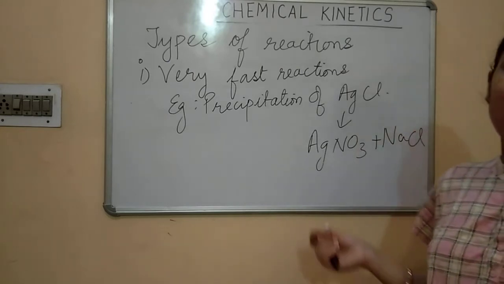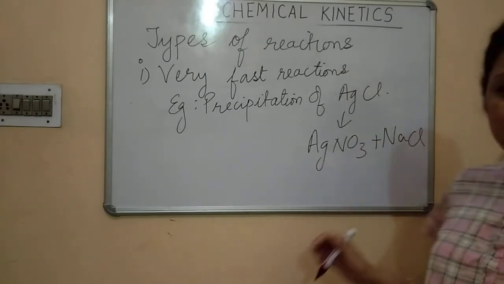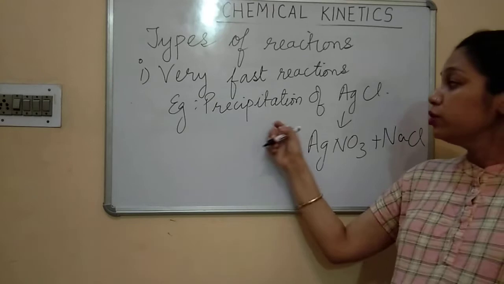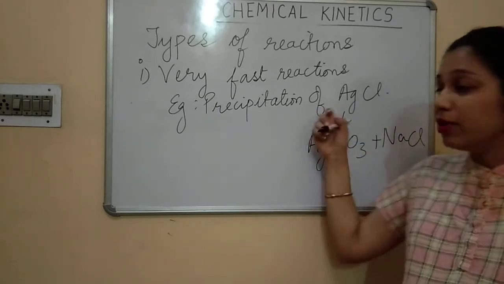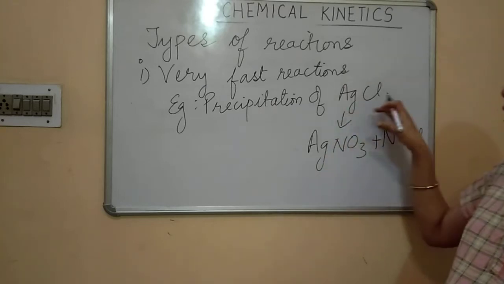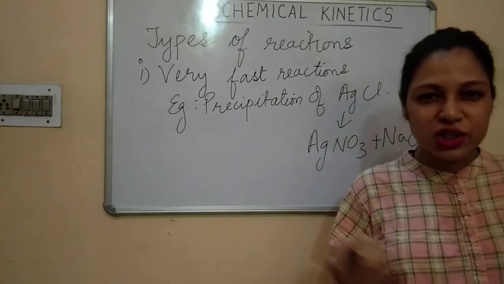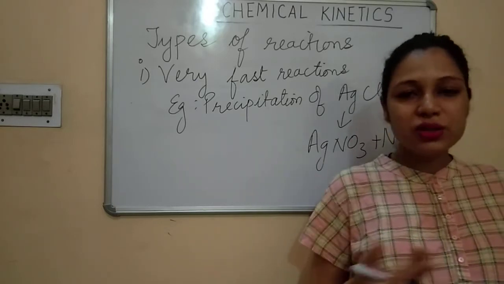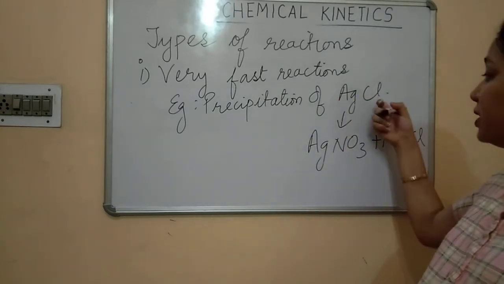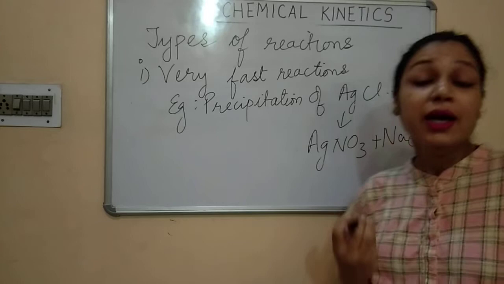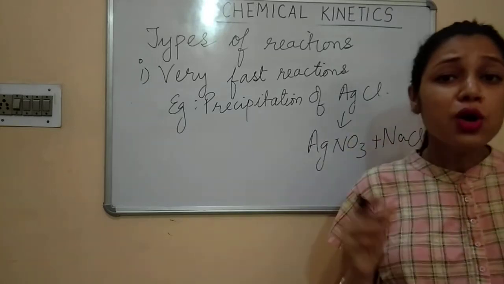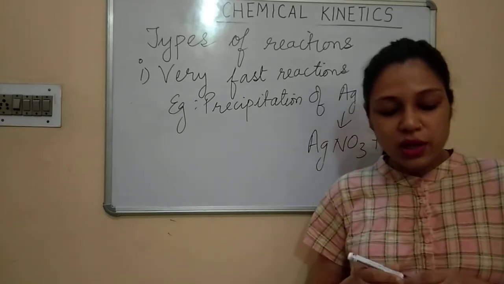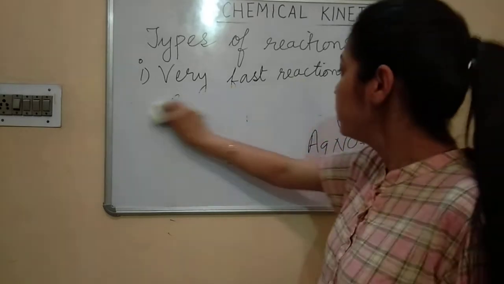So when you add NaCl to AgNO3, that is silver nitrate, if you add sodium chloride, then what is formed? Precipitate of silver chloride is formed. So this precipitate is formed very fast. जैसे ही आप उसको add करते हैं AgNO3 को NaCl में, NaCl को AgNO3 में, then जो AgCl का PPT फॉर्म होता है बहुत जल्दी फॉर्म हो जाता है. It means that the reaction is occurring at a very fast rate. So this reaction is an example of very fast reaction. Now next one is very slow reaction.